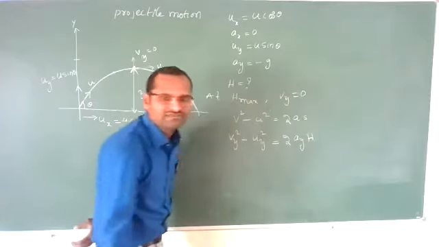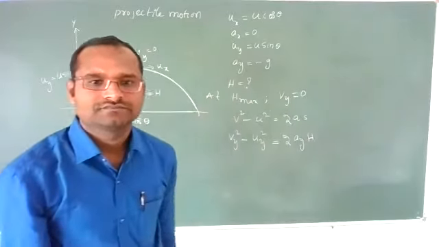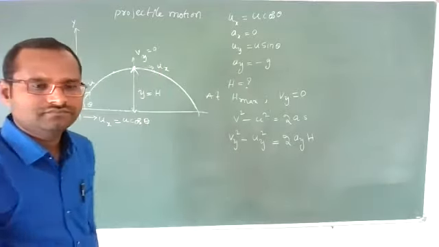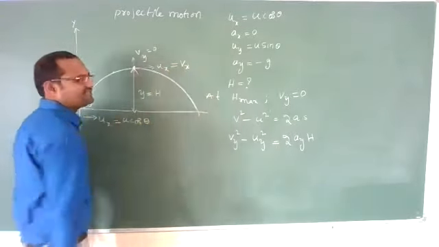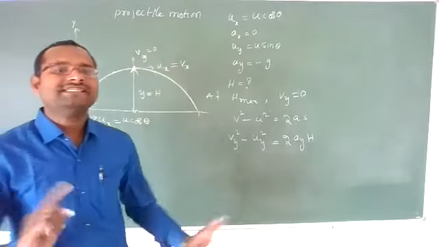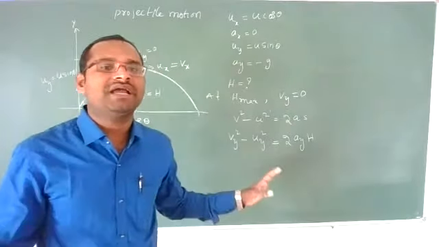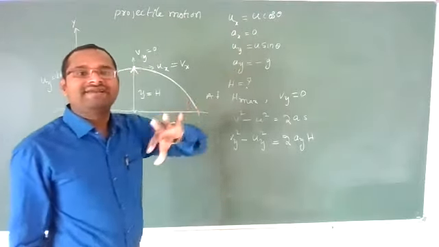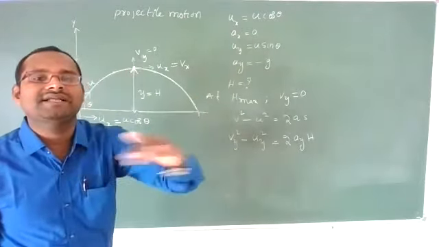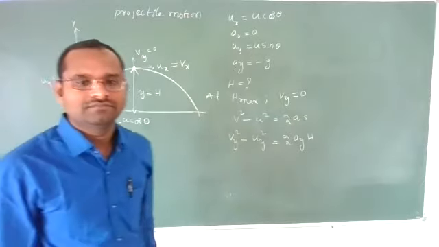Yes, we can write. At this maximum height, the velocity along x will be the same. Vx value will never change because no acceleration is there along the x-axis. Final velocity and initial velocity along the horizontal will be the same.